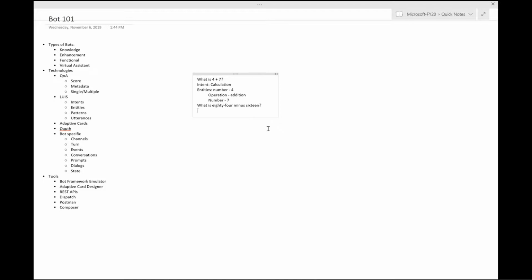So adaptive cards, let me try to bring up a site here for that. And I may have to stop sharing this and share that back.